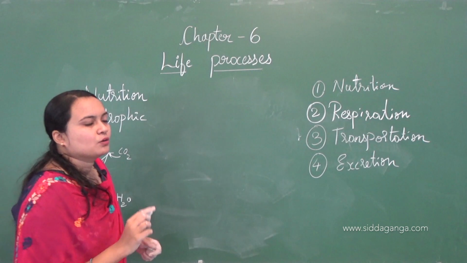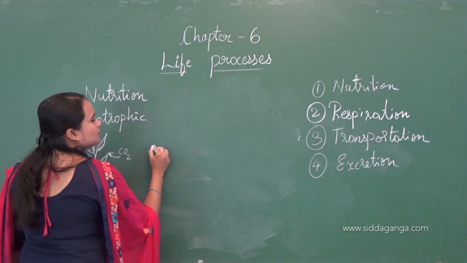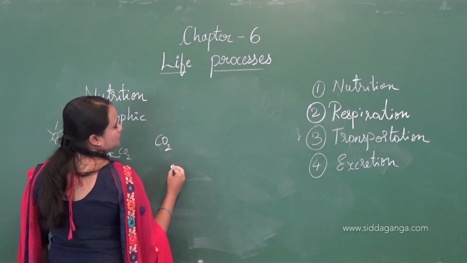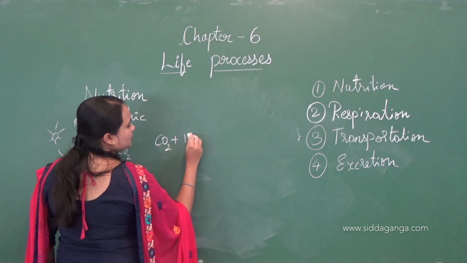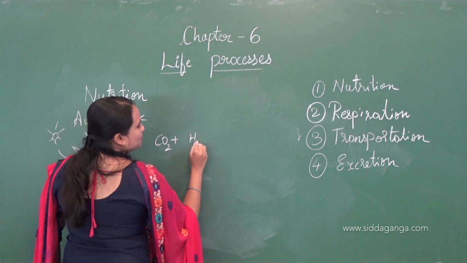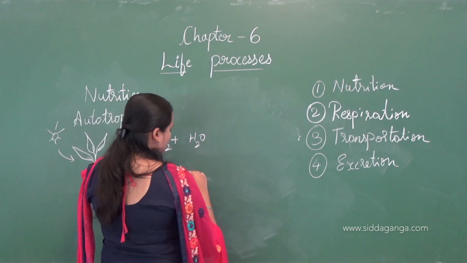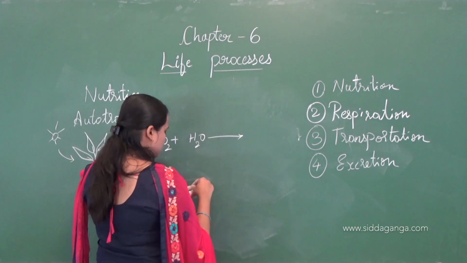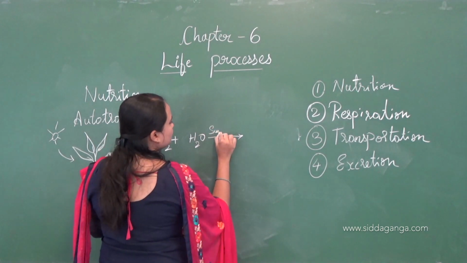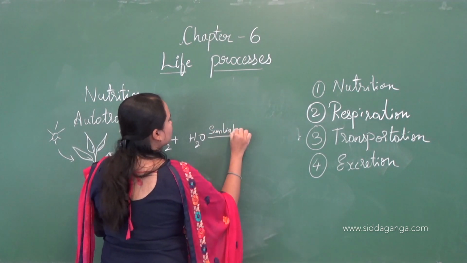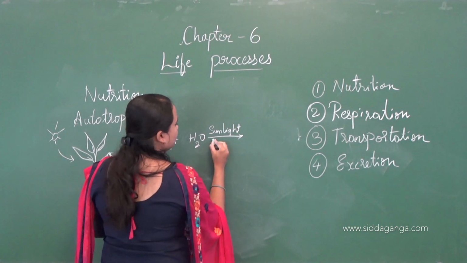Now, what I said is that inorganic carbon sources are used, right? That is carbon dioxide and water, used in the presence of sunlight and chlorophyll.